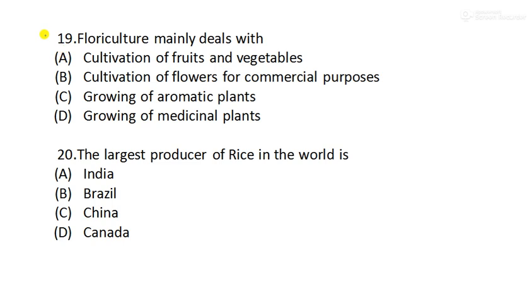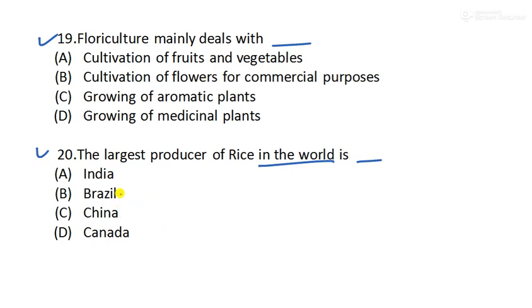Here I have given two questions as homework for you. Question number 19 says floriculture mainly deals with which is the right answer. You have to read and write the answer in the comment section. And the last question is: the largest producer of rice in the world is dash. You should be aware of all this.